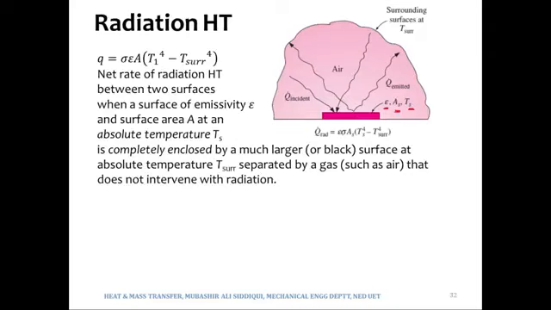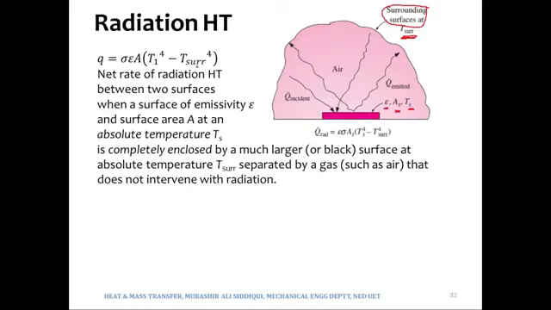And this surface is placed in surroundings, and the surrounding is at T surrounding. So one body is at T1 or Ts, and the other body is at T surrounding.